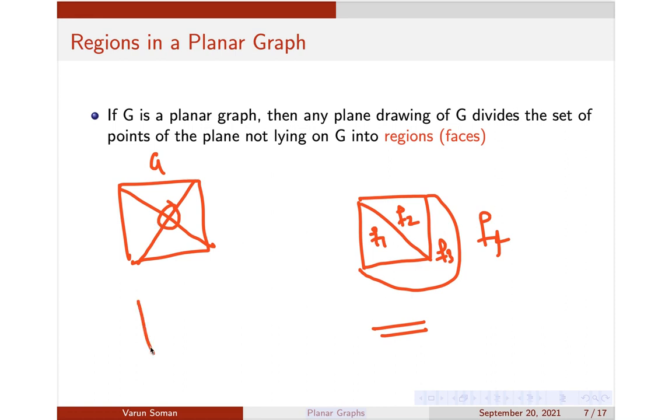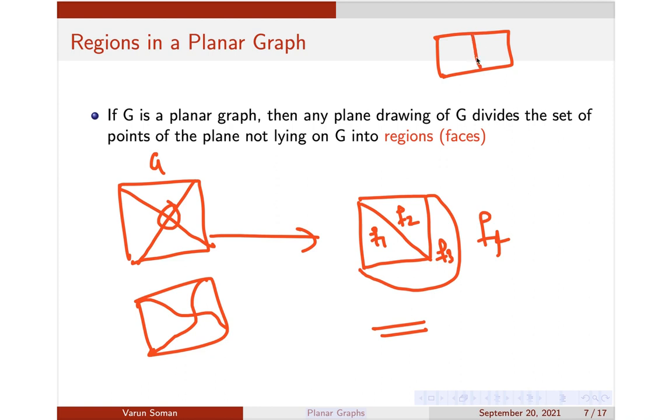It is not clear, because I can draw an intersection like this, or I can draw it like this, so it is not clear where it is intersecting. So here we cannot define regions. Regions are only defined in the planar representation of a given planar graph. Similarly, suppose this is another planar graph. My regions are F1, F2, and the outer infinite region. That is called the regions. I hope the concept of regions is clear to you.